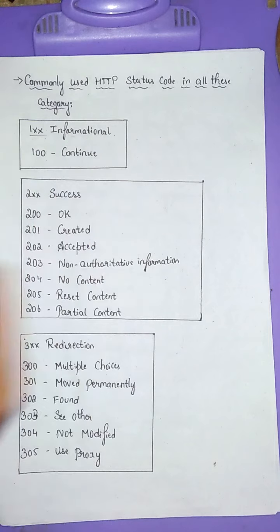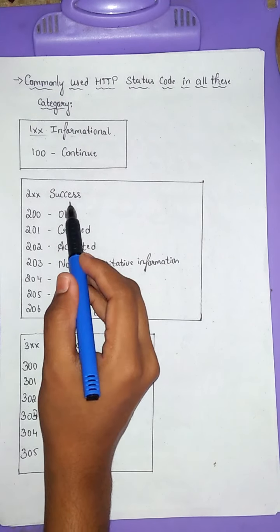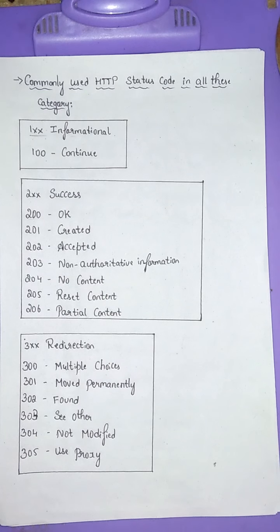Firstly, in 1xx informational, 100, which means continue. Only a part of the request has been received by the server, but as long as it has not been rejected, the client should continue with the request. Secondly, in 2xx success, most commonly used are 200.